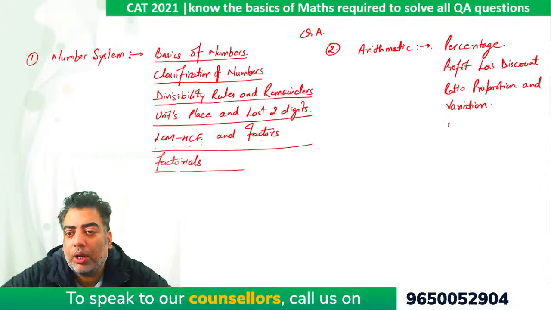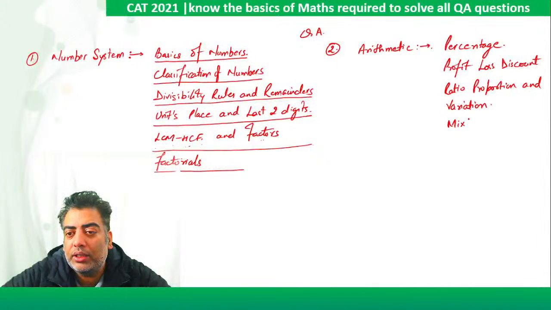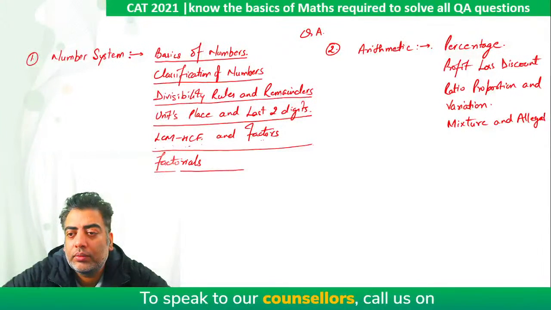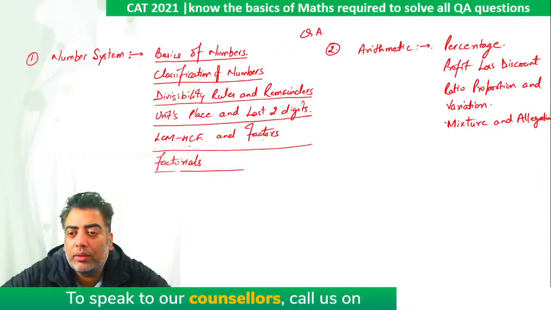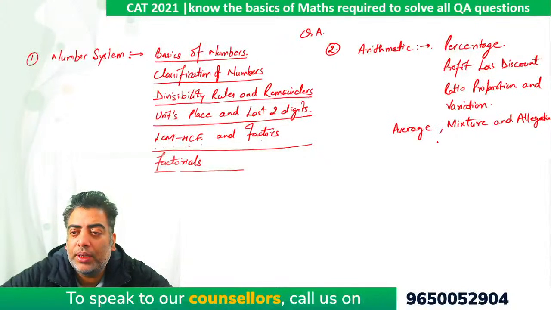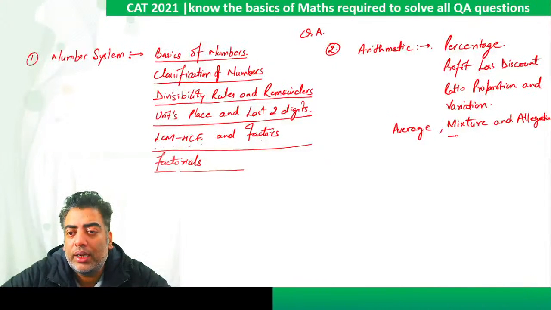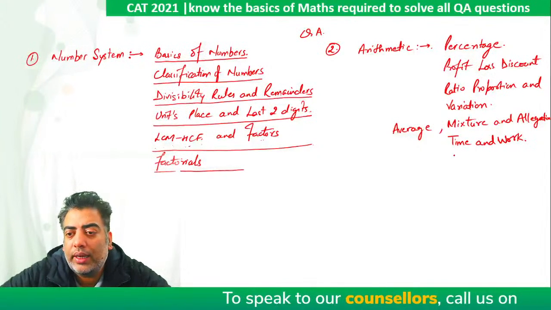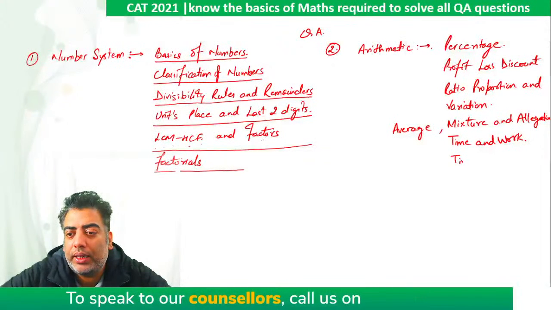Then the chapter of mixture and alligation, which also requires the concept of average. So I'm writing average here. Average, mixture and alligation. Then the next chapter is time and work. Then the next chapter is time, speed and distance.